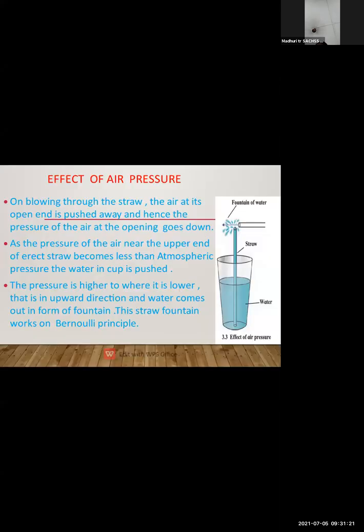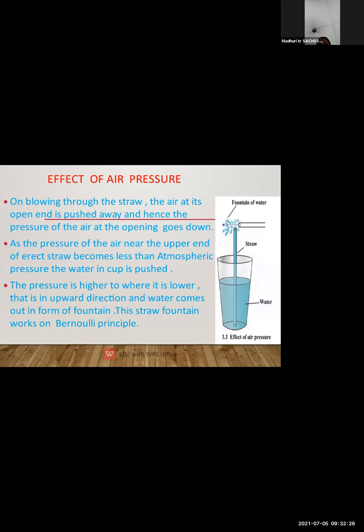In this experiment, we have taken water in one glass, one straw which is dipped in the water, and another straw through which we are going to blow air across the tip of the first straw. So on blowing through the straw, what happens?